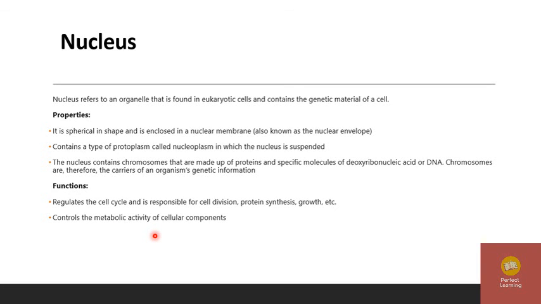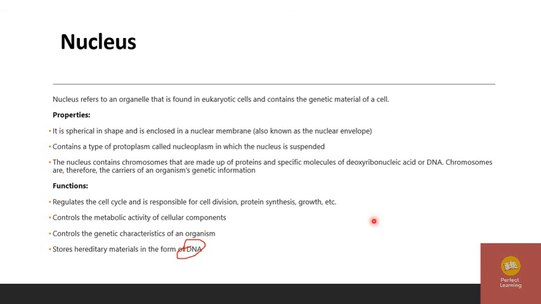It controls the genetic characteristics of the organism. It stores heredity material in the form of DNA.